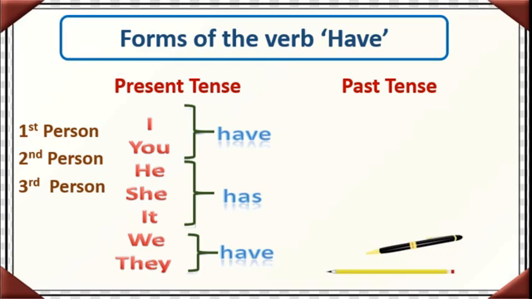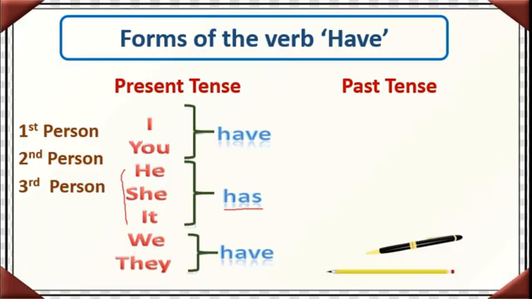You have a dog. He has. See here. He, she, it. This is third person, isn't it? Third person, we have to use has. He has a dog. She has a dog. It has a book. Something, whatever. It has 3 antennas.